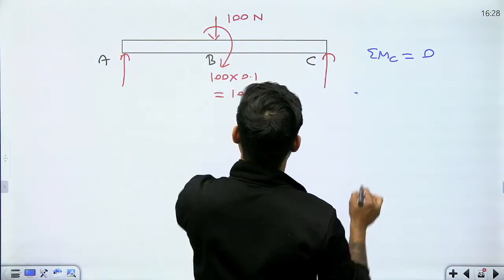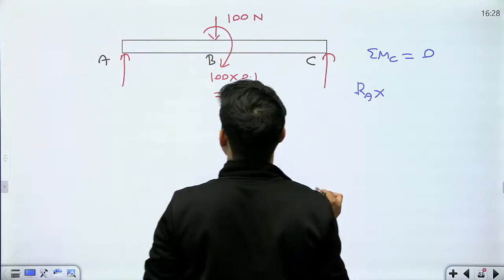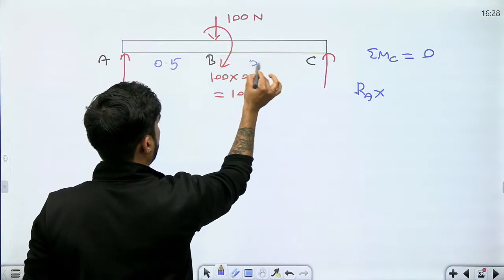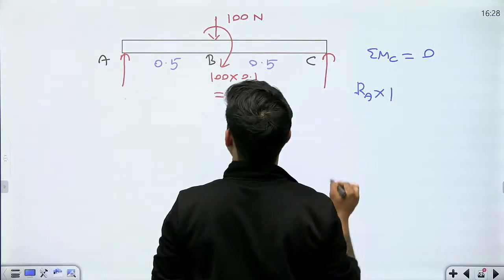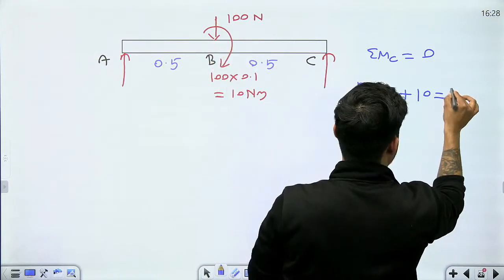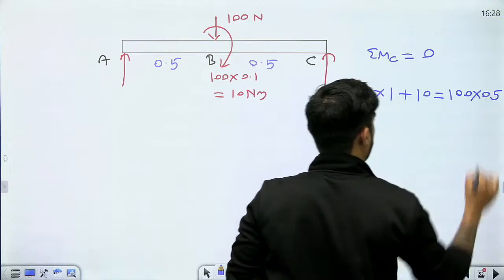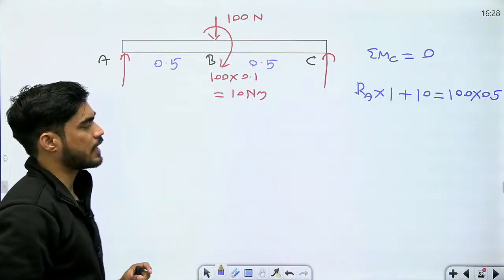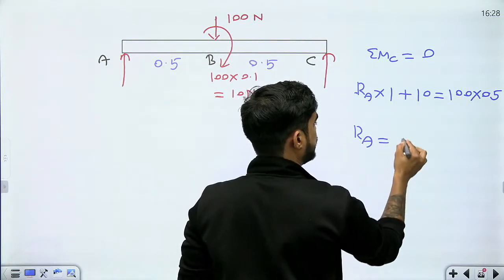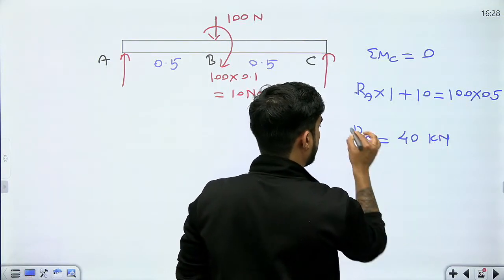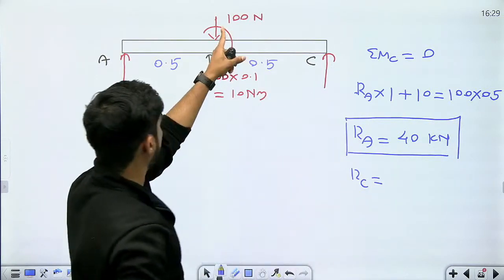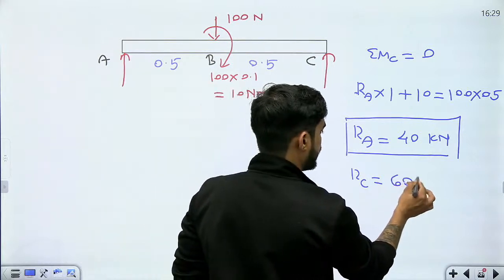So it will become RA into, what is this length? 0.5, 0.5, 0.5, 0.5. So RA into 1, plus 10 equal to 100 into 0.5. This will be the moment at point C. Now what will be value of RA, beta? This will become 50 minus 10, 40. And if RA is 40, what will be RC? Total load is 100. So it will be 60.